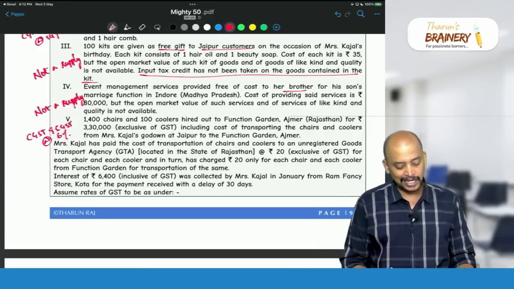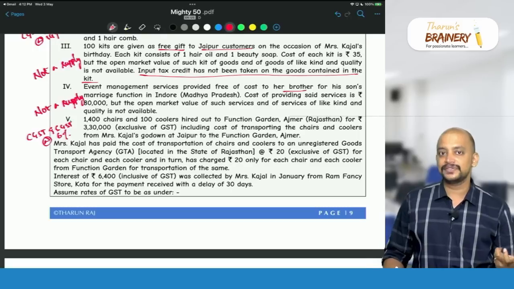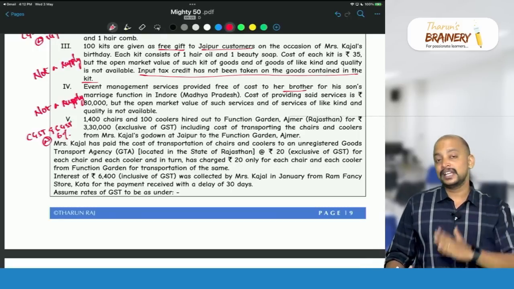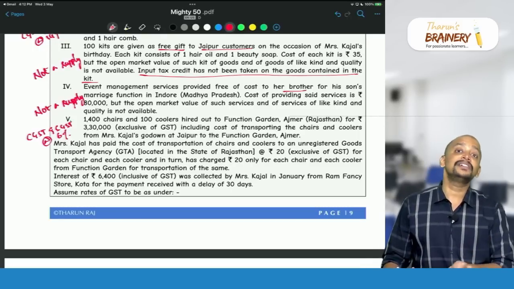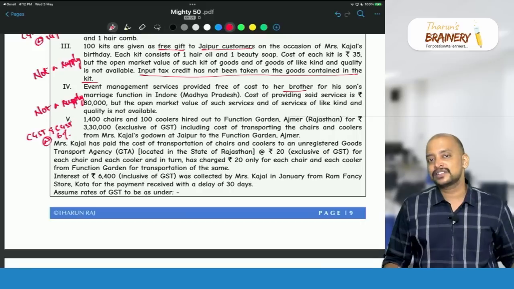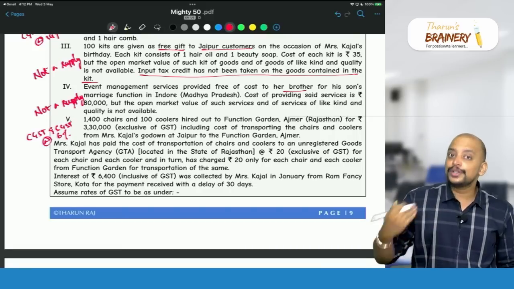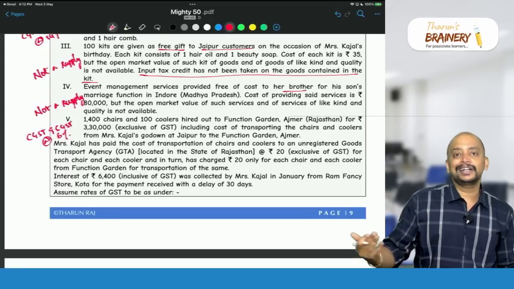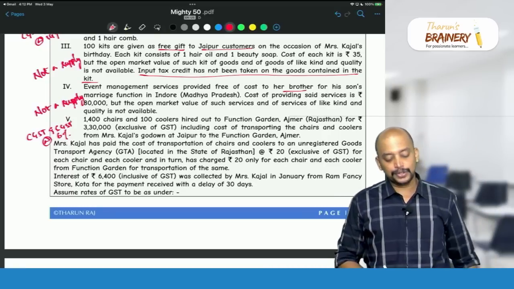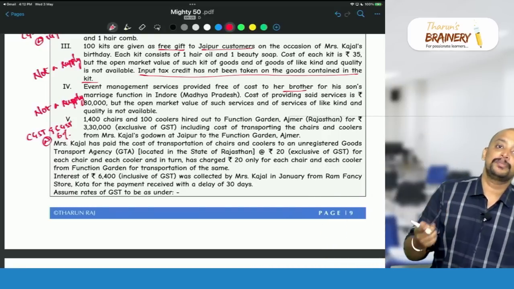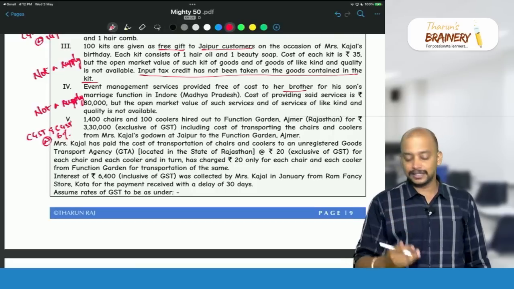Generally GTA service may be exempted, but when they incurred that expenditure and recovered it from the recipient, that is not exempted, because Kajal is not into the business of GTA. She is providing transportation services along with renting, so this will be part of renting of the chairs and coolers.